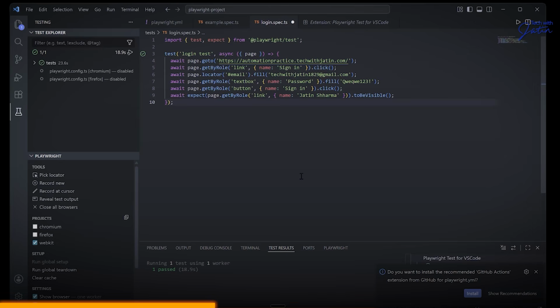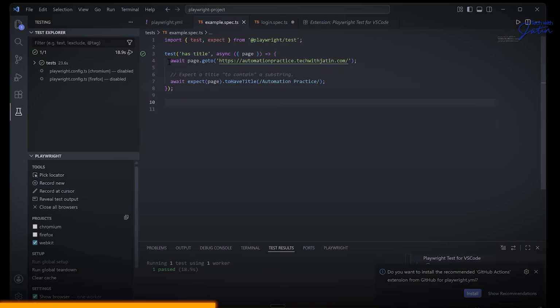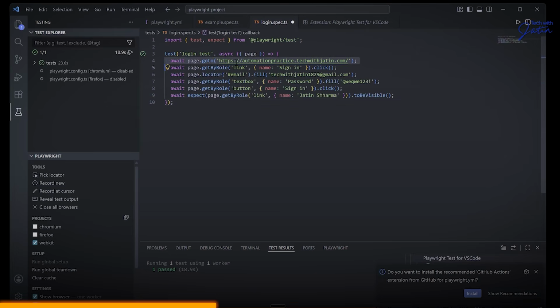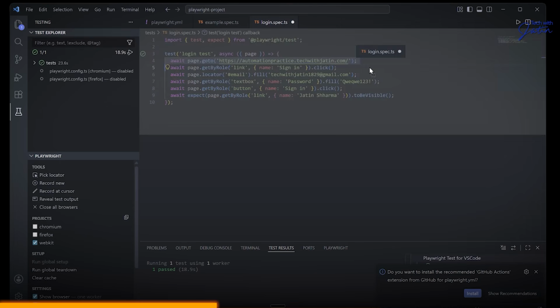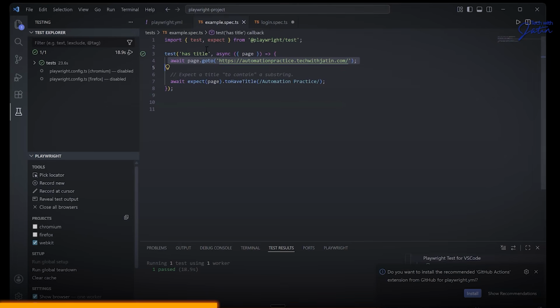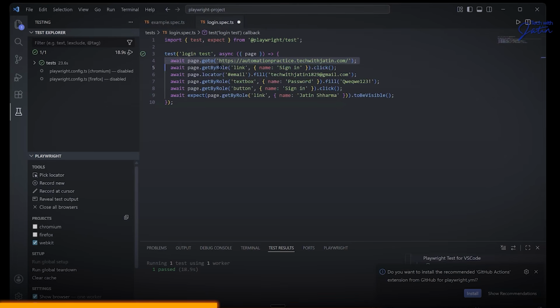Now, what else can we do? If you look at the 2 examples, the spec.ts file which we have, this tab popping up here, here also I've written page.goto automation practice.tech with Jatin. If I go to this login.spec, here also I've written automation practice.tech with Jatin. 2 files having 1 line which is duplicated. Yes or no? There are going to be 2 files, login spec which we have, and this example spec.ts. They both have a duplicate line, right? This does not look cool. Duplicacy is bad. Whenever you are going to have too much duplicate things, what is going to happen?